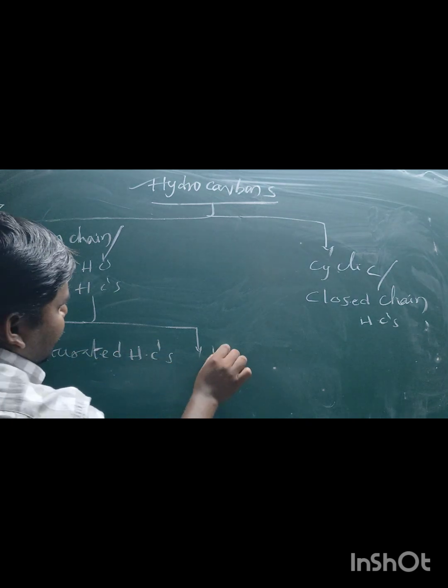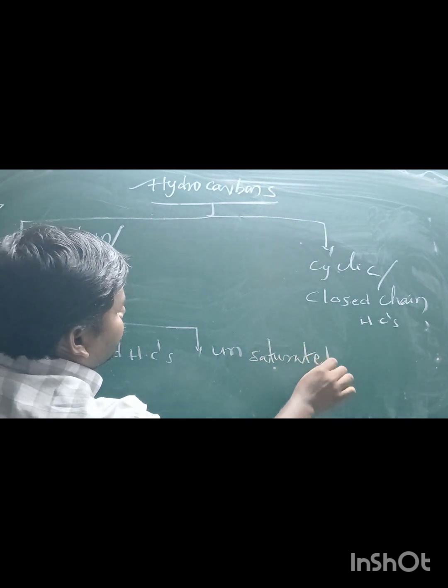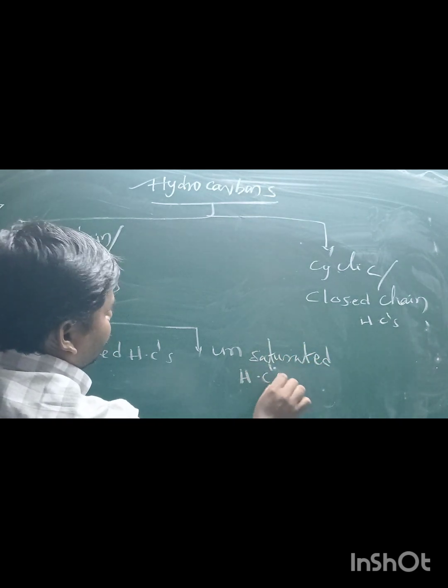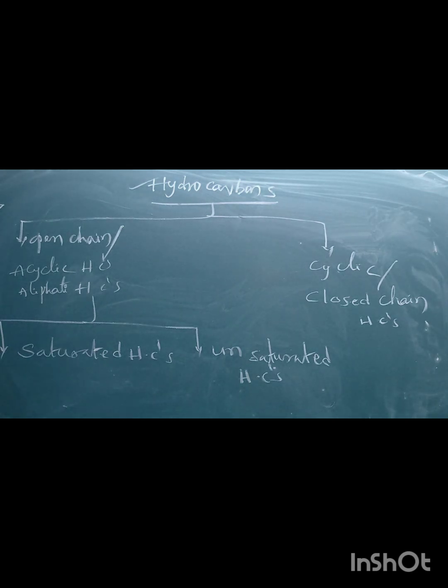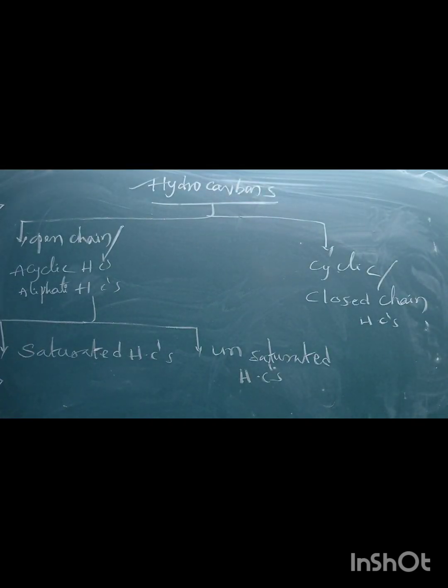Open chain hydrocarbons are again classified into two categories: saturated hydrocarbons and unsaturated hydrocarbons. A saturated hydrocarbon is one in which there are only single covalent bonds between carbon atoms in a molecule. An example of a saturated hydrocarbon is alkane. The general formula of alkane is CnH2n+2.